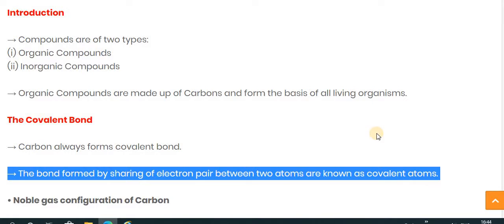As we know, carbon forms a covalent bond. Covalent bond means a bond which is formed by the sharing of electrons. How the covalent bond is formed in carbon, we discussed in a previous video.